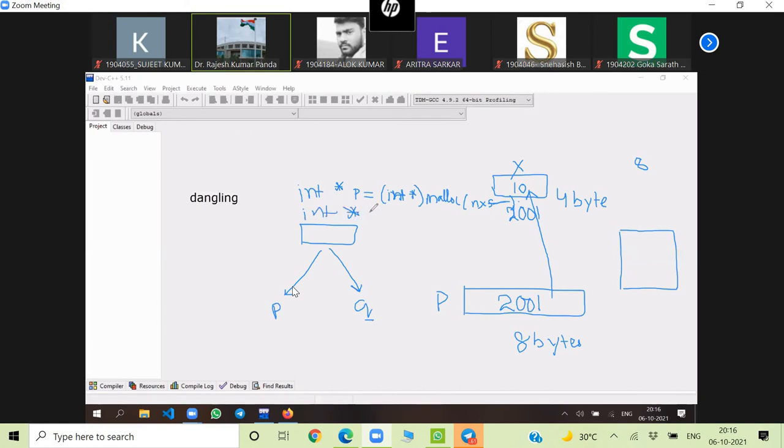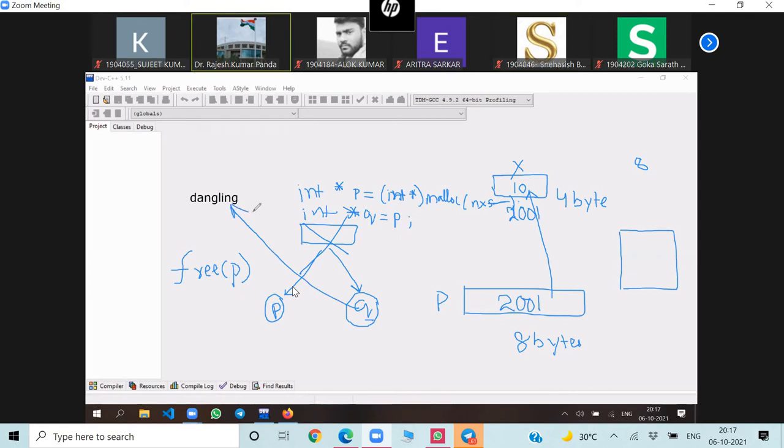What does this mean? Now both P and Q. So this is the memory allocated. P is pointing to this one and Q is also pointing to the same location. That means both P and Q are pointing to the same memory area. Now suppose I write free P. You know there is a function called free to deallocate the memory space. If I write free P, that means this memory, which is dynamically allocated, will be deallocated. But Q is still pointing to a location which is freed by P. Then Q is known as your dangling pointer.